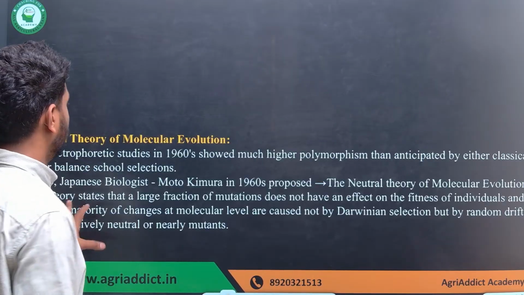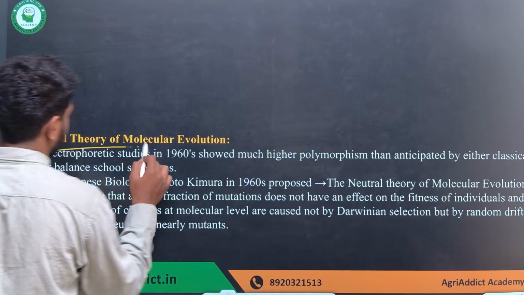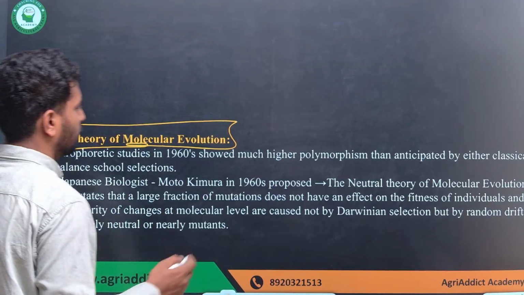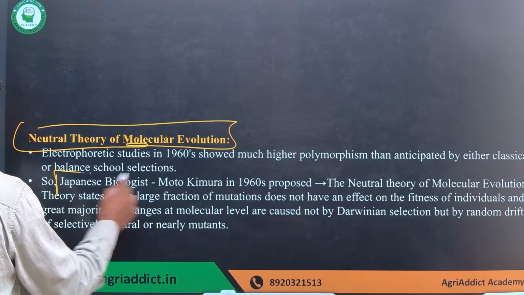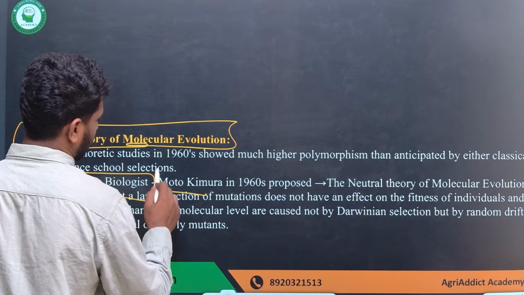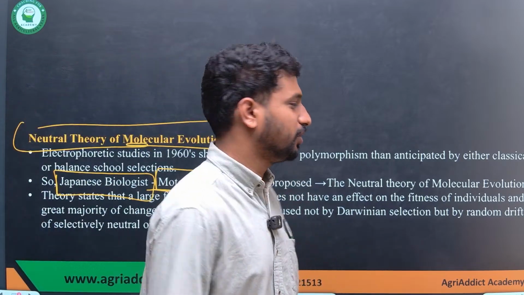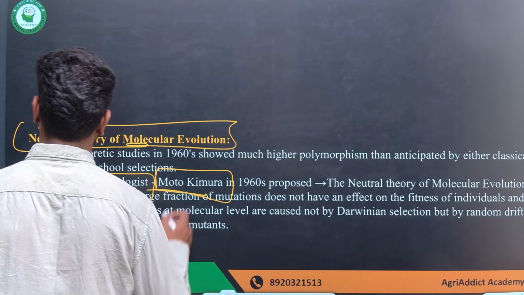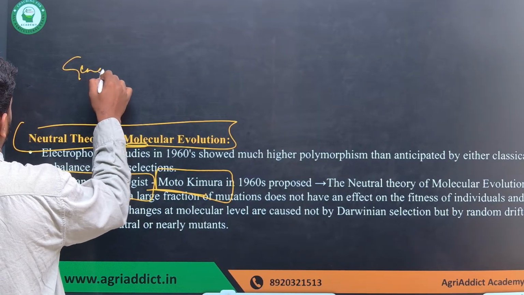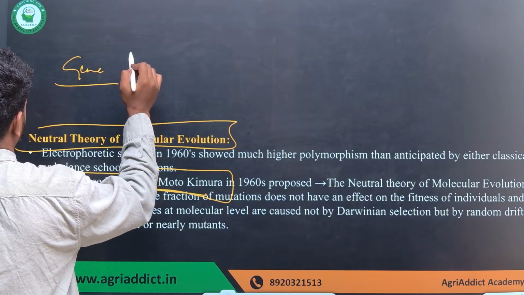Next, we have one more theory, which is called the neutral theory of molecular evolution. Who gave it? It was the Japanese biologist Motoo Kimura, in 1960. He came up with one more theory called the neutral theory of molecular evolution. All these things may seem complex to you, so I'll try to explain this in very simple words.